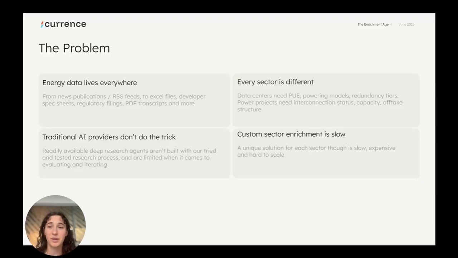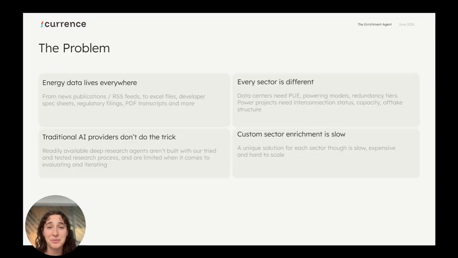So the problem: one, energy data just lives everywhere, from news publications to developer spec sheets, regulatory filings. It's everywhere, it's messy, it's hard to find. Every sector is also different. So data centers need fields like powering models and redundancy tiers, while power projects need information like their interconnection status and capacity. Traditional AI providers just haven't been doing the trick.